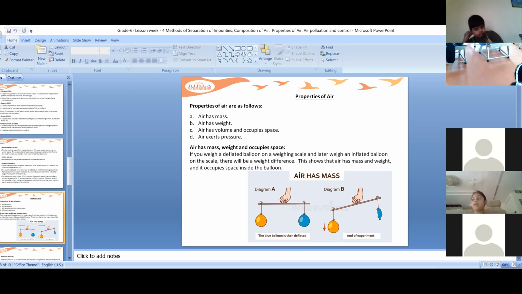What are the four properties of air? Air has mass. Air has weight. Air has volume and occupies space. Air exerts pressure. Please note it down in your notebooks. Note it down in your books, children. Note down these points. It's really important. Note down the properties of air.